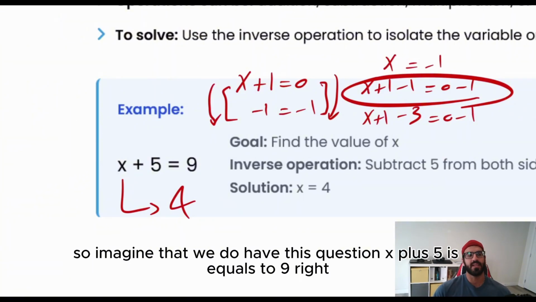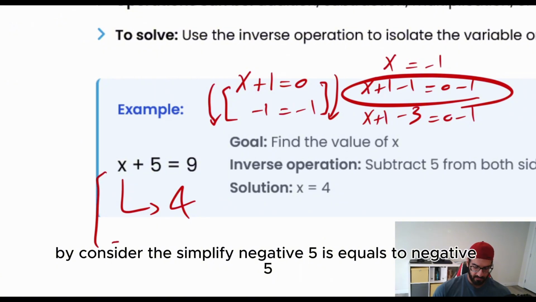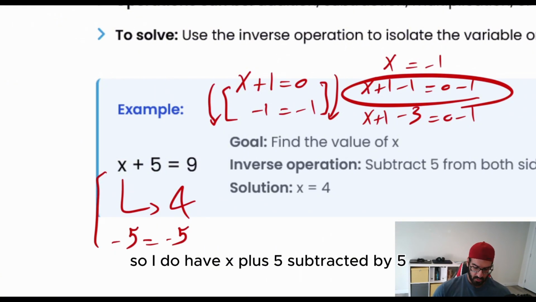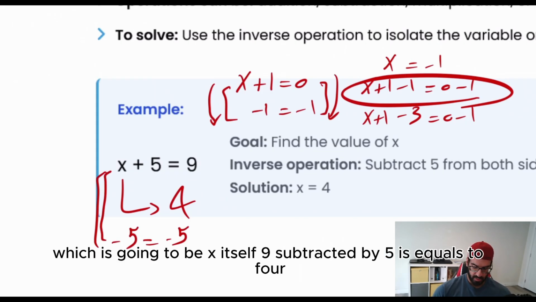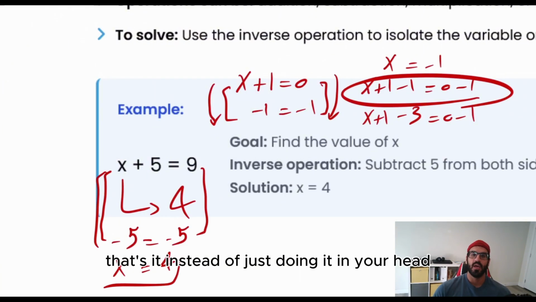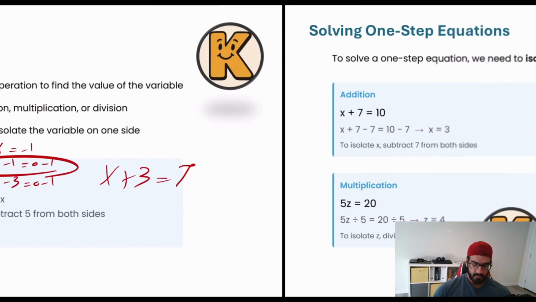So imagine that we do have this question. X plus 5 is equal to 9, right? So I told you that I can get rid of 5. How? By considering the simple fact: negative 5 is equal to negative 5. Is that okay? So let's do it. I have x plus 5 subtracted by 5, which is going to be x itself. 9 subtracted by 5 is equal to 4, just like the answer we had. That's it. Instead of just doing it in your head, you can just follow the facts.